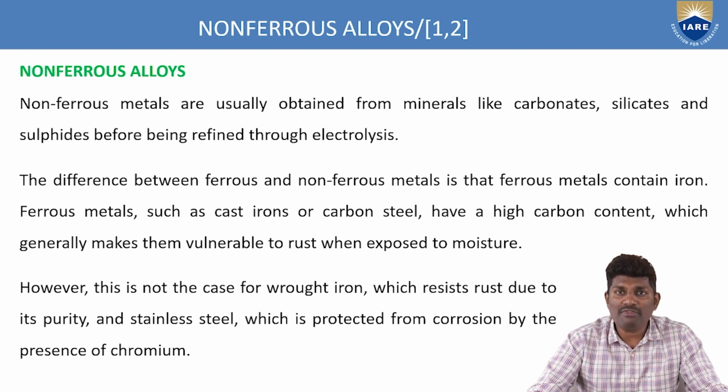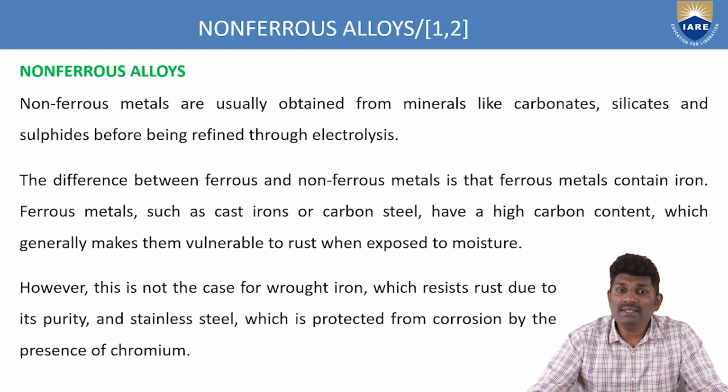The difference between ferrous and non-ferrous metals is that ferrous metals contain iron, of course. Wherever the iron content is present, that comes under the category of ferrous alloys. Ferrous metals such as cast iron and carbon steel have high carbon content, which generally makes them vulnerable to rust when exposed to moisture. When compared to non-ferrous materials, ferrous materials corrode easily when exposed to different climatic conditions.